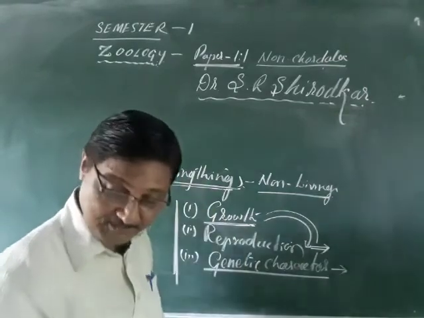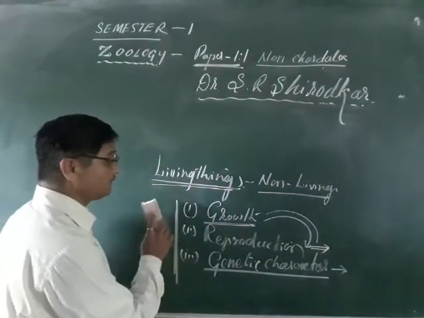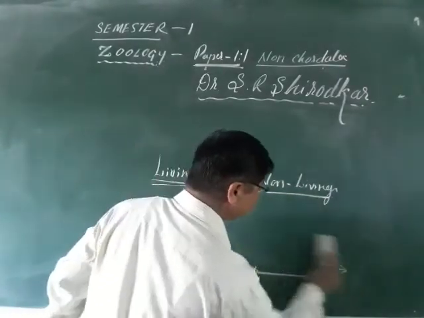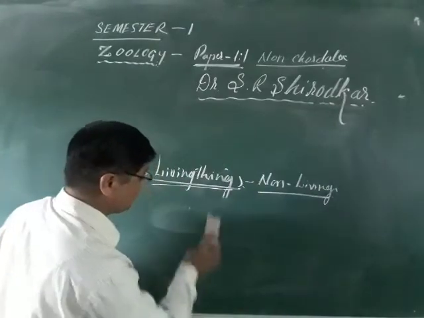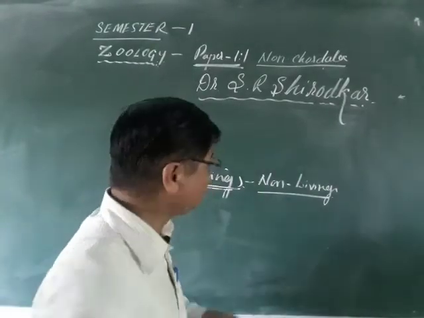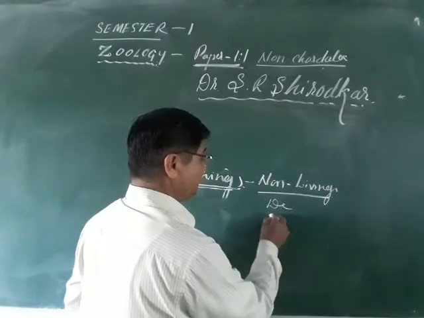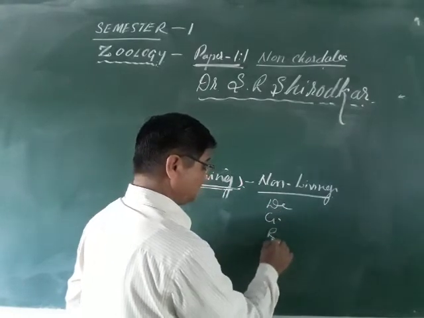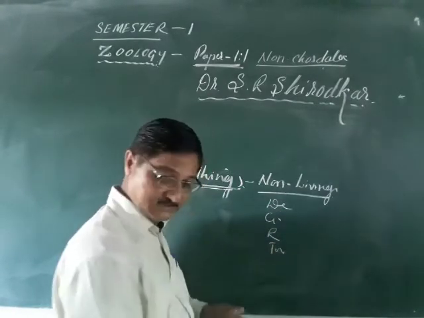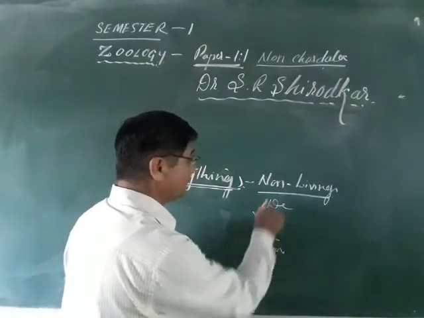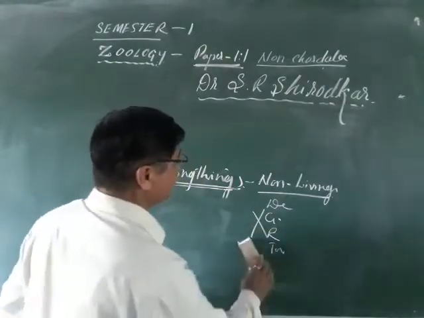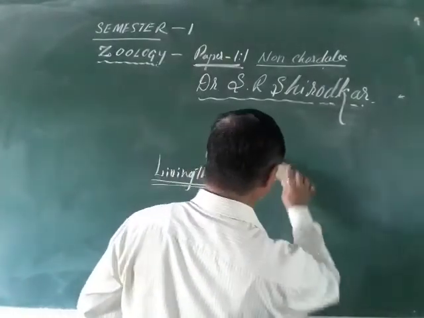So on this basis, the living things are able to be differentiated from non-living things. In the case of non-living things, there is no development, growth, reproduction, or transmission of genetic characters. All these are absent in the case of non-living things. You remember. With reference to this, again you may come across the term,